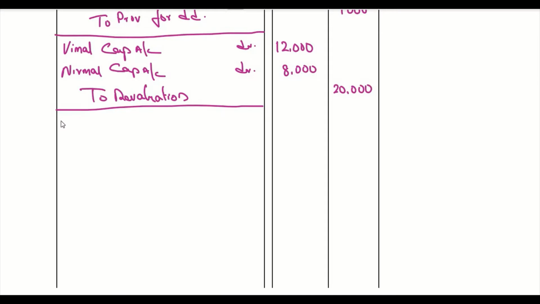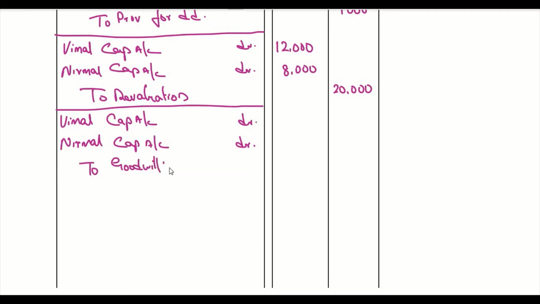First, we will transfer the goodwill to old partners' capital account, that is Vimal capital account debit, Nirmal capital account debit to goodwill. That is 6,000, 4,000 and 10,000, in the original profit sharing ratio, which is 3:2.